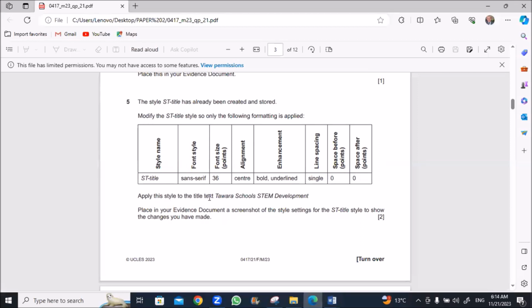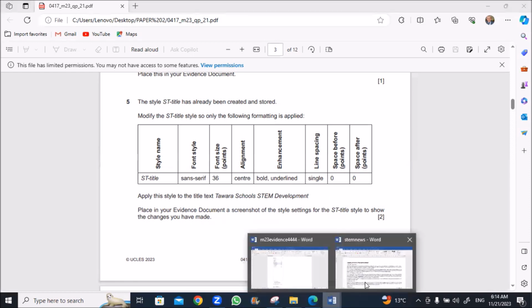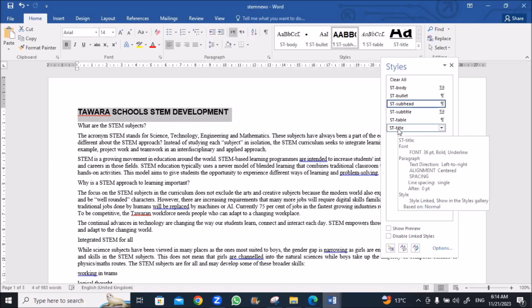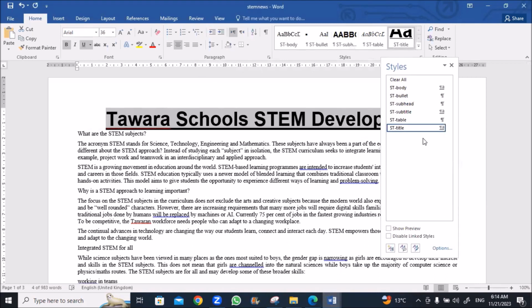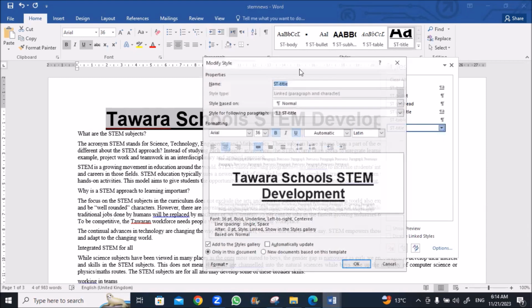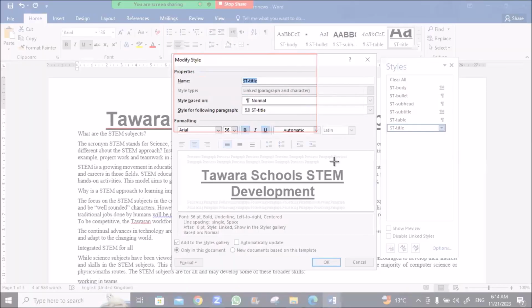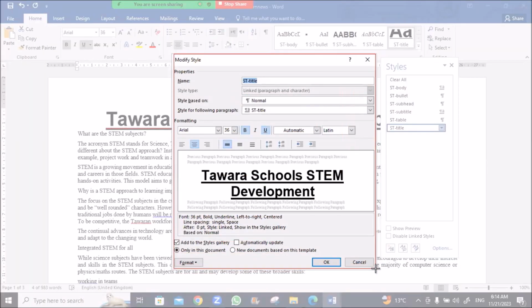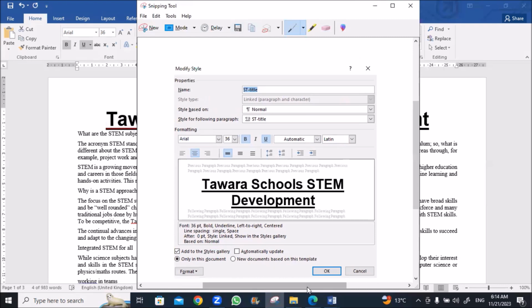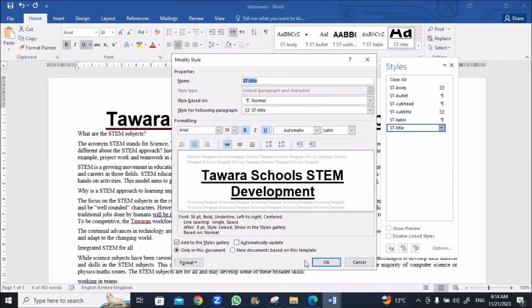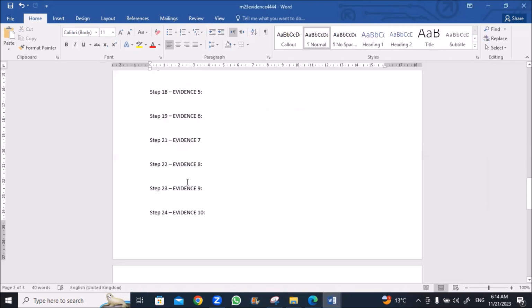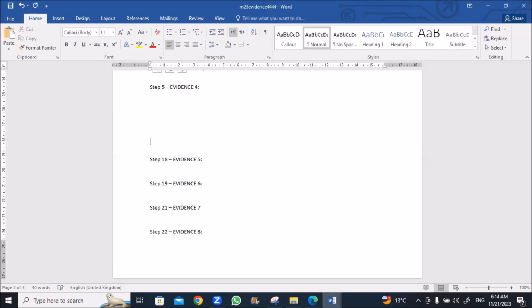Apply this style to the title text, Tawara School STEM Development. Place in your evidence a screenshot of the style settings for the ST title style to show the changes you have made. Okay, I'll select this and I'll select ST title. This is the title. I'll open this in Modify. Take a screenshot for these changes and copy and go to your evidence and just paste it.